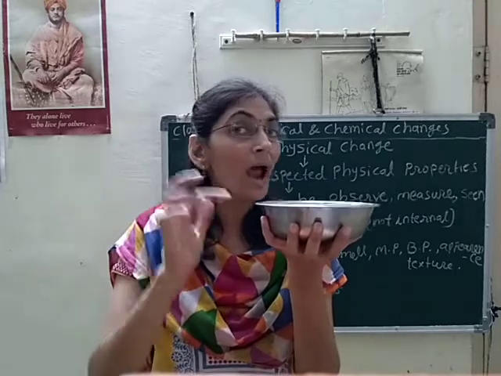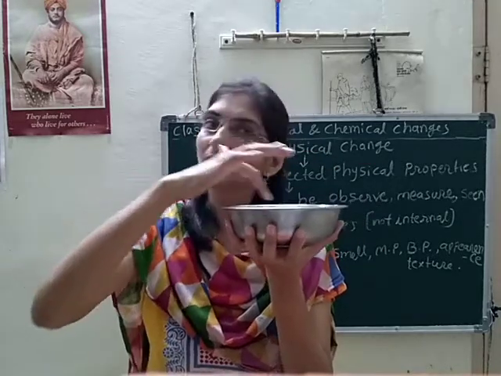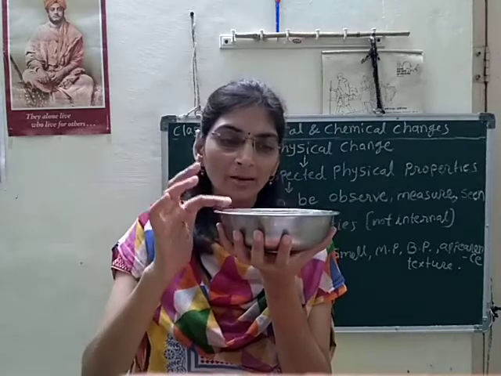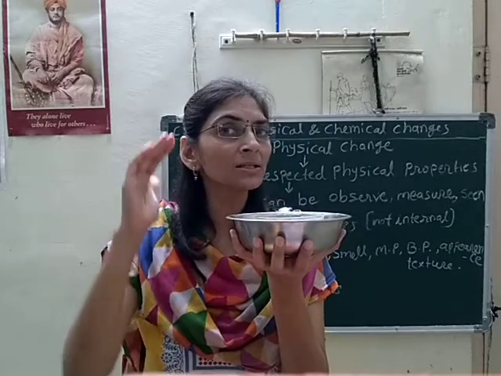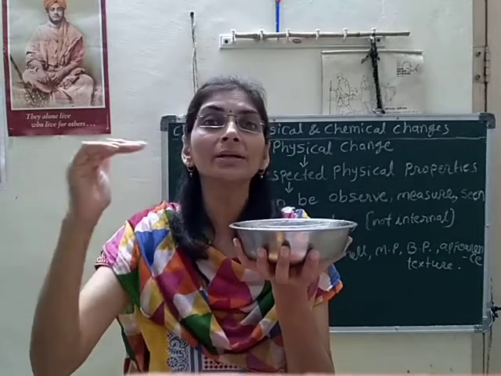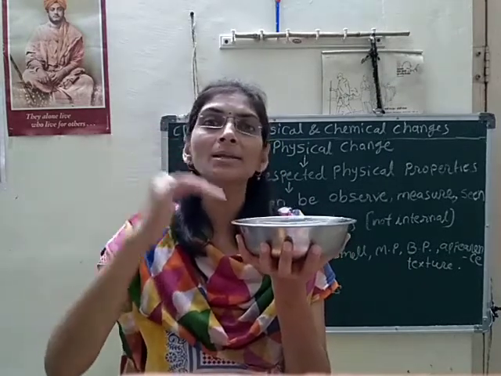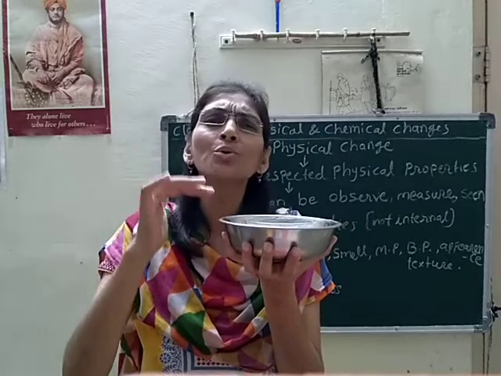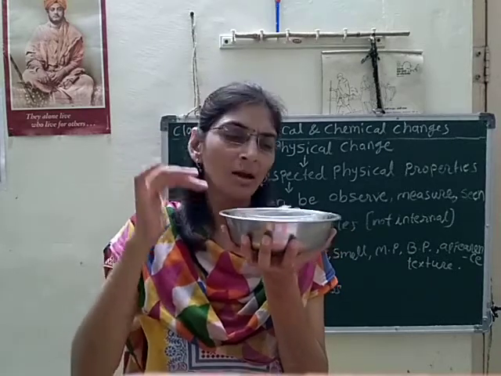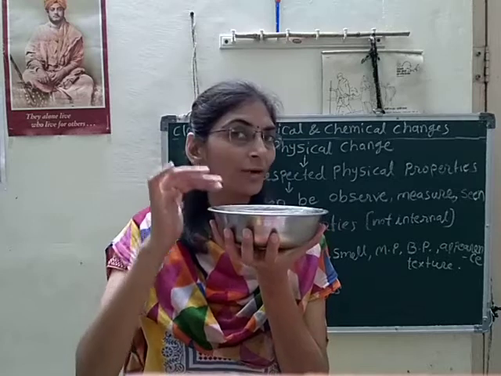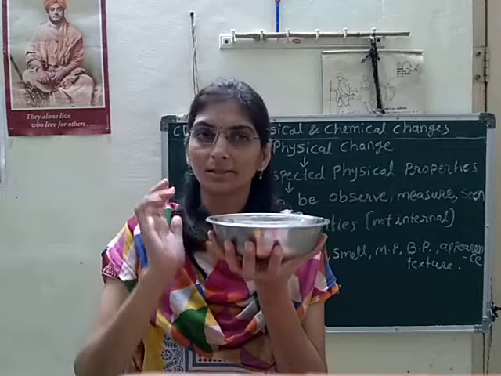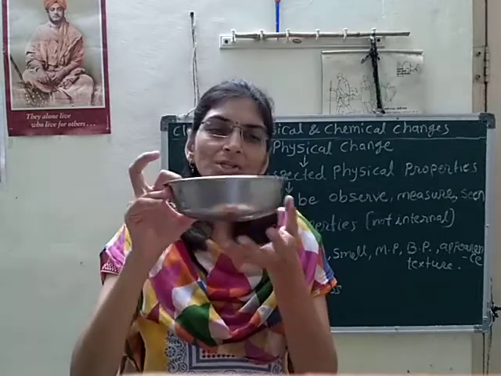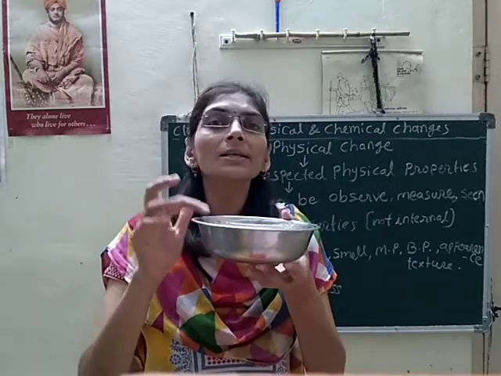But after adding salt to those ice cubes, the temperature is minimized up to minus 72 degrees. It is a very low temperature and it is enough to freeze the water and everything. So, in such a way we can make freeze.